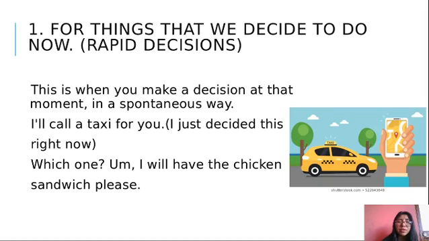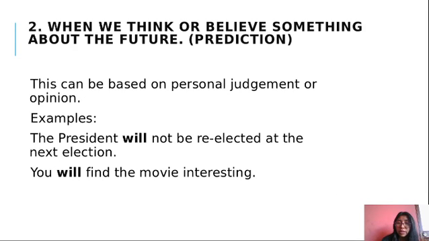Remember, you use the future will when you make rapid, spontaneous decisions that you take in the moment. For example, I will have the chicken sandwich, please. That is a rapid decision. That is the first use.